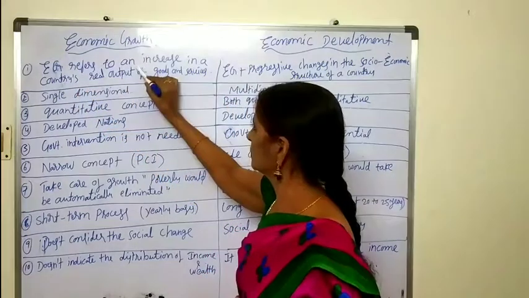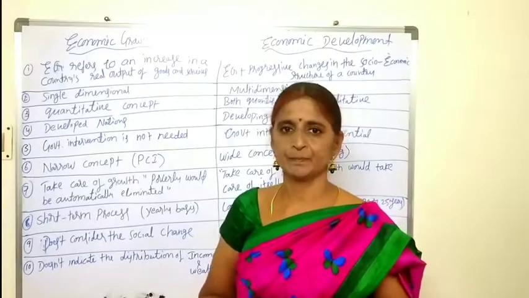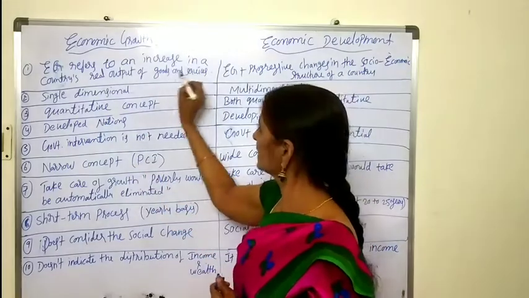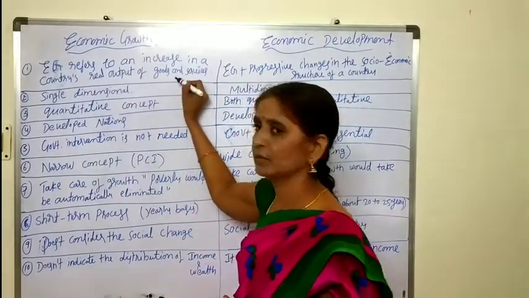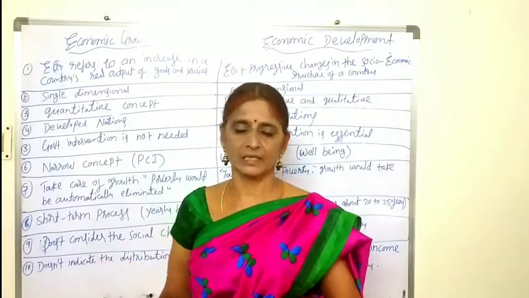Economic growth refers to an increase in a country's real output of goods and services. It studies only the increase in the country's real output of goods and services. It concentrates on the real national income.